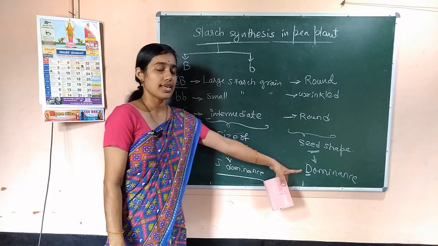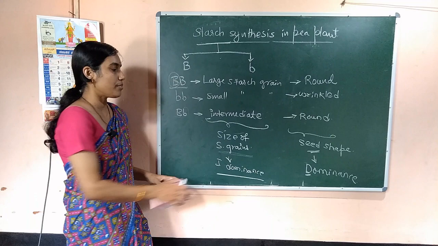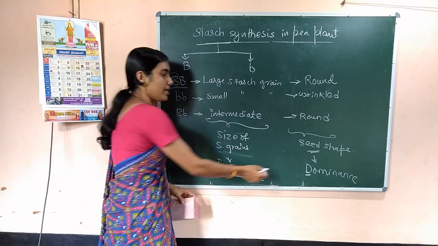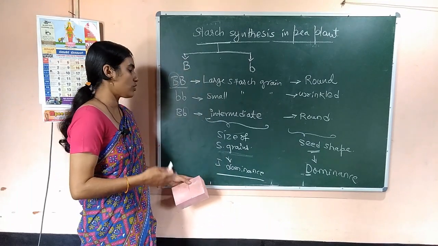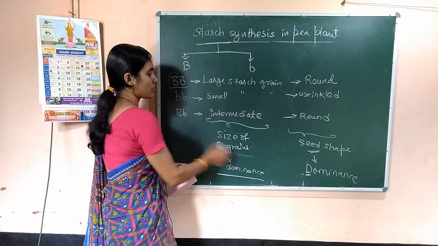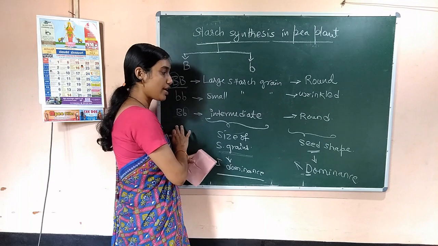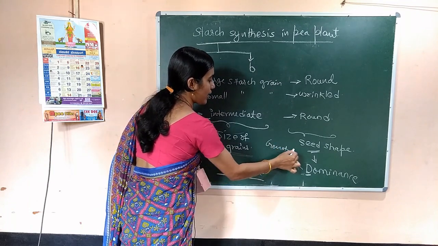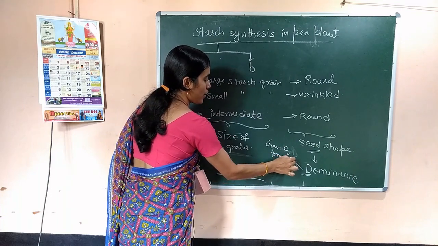Dominance is not an independent one. Dominance depends on the phenotype, on the product of the gene. So dominance not only depends on the gene, it also depends on the gene product and the phenotype produced.